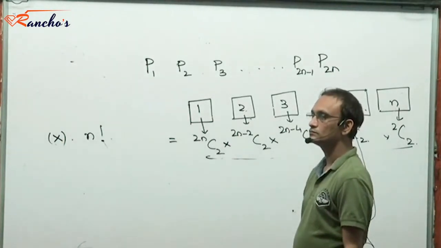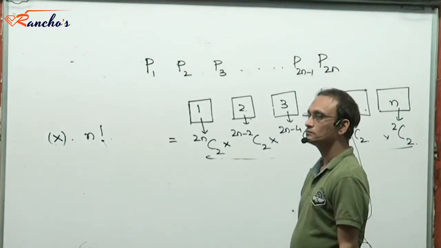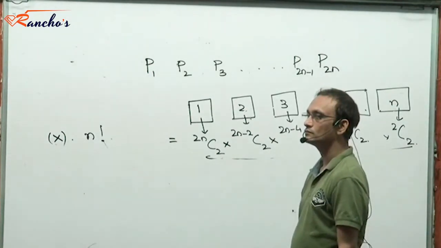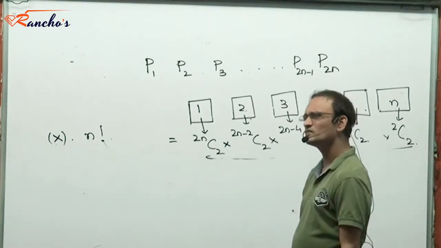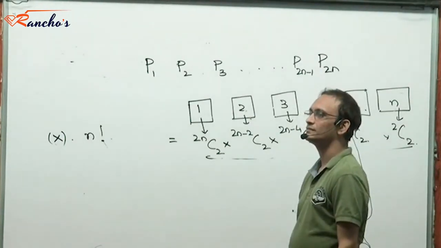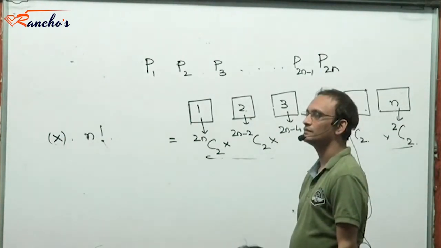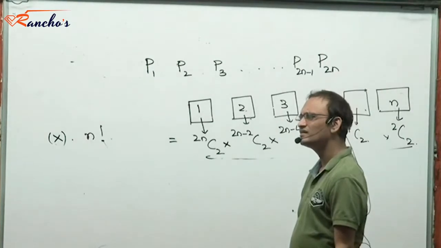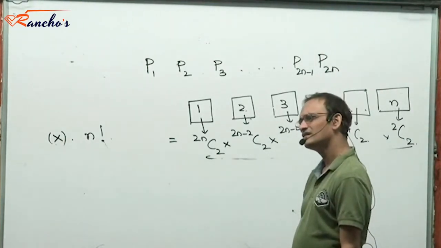Select the first person in 2n ways. You select, and then for the other guy we have 2n minus 1 ways. We have 2n into 2n minus 1. Then we select the second person. Like we remove those 2 persons, and then we select like P3. Or we select one person. We can do that in 2n ways.